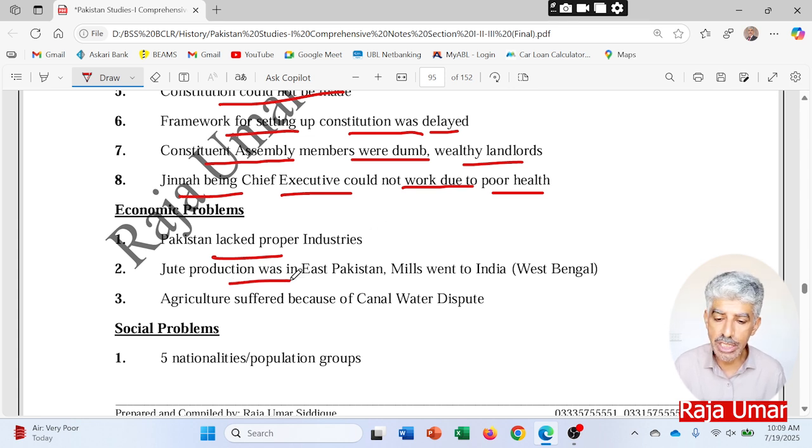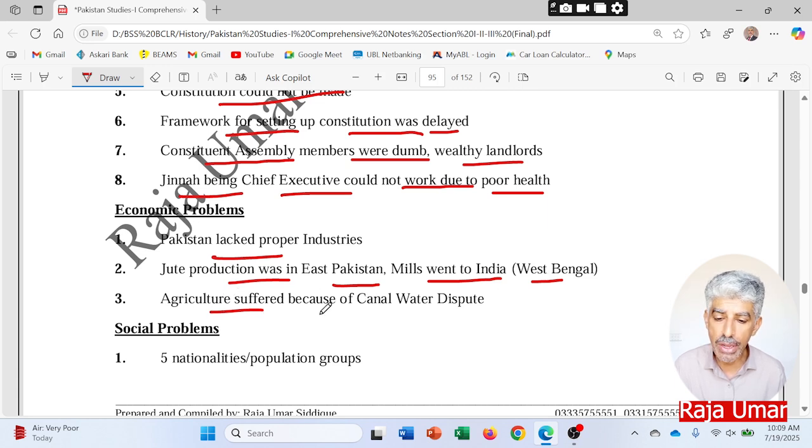So jute production was in East Pakistan, but the mills went to India. That was again a big issue. The jute crop was grown in East Bengal, I mean East Pakistan, which was given to Pakistan at partition, and the mills which processed that jute into jute fiber were in India. I mean, they were in Western Bengal, and they came over with India. So the crops produced in East Pakistan, like jute, were of no real benefit for Pakistan, as the mills were not in that area.